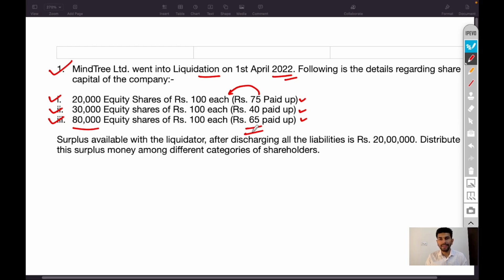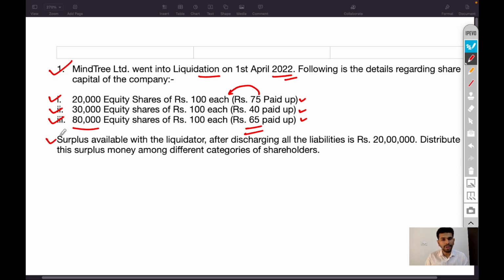And in the third case, 80,000 equity shares of 100 rupees each is the face value, and out of 100 rupees, 65 rupees is paid up. It means the balancing 35 rupees is not yet paid. So it will be called up by the company.